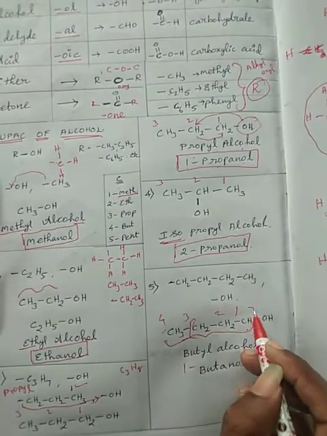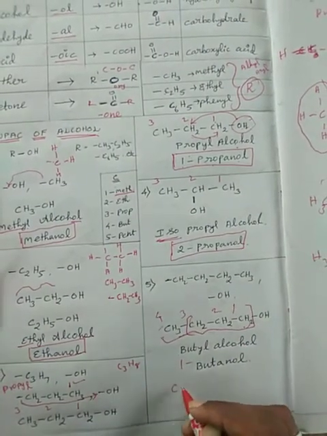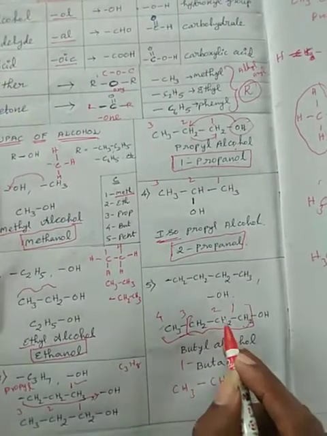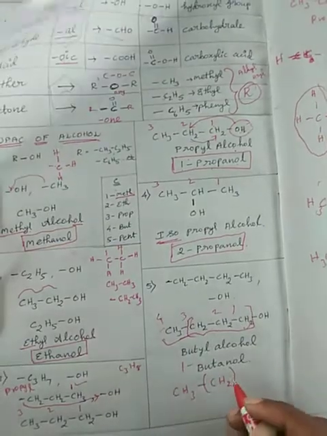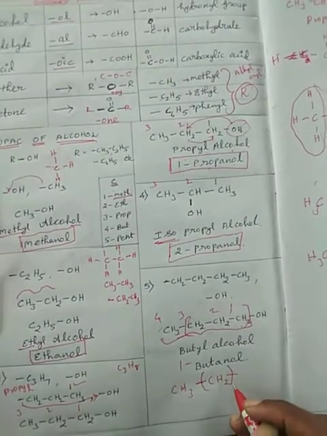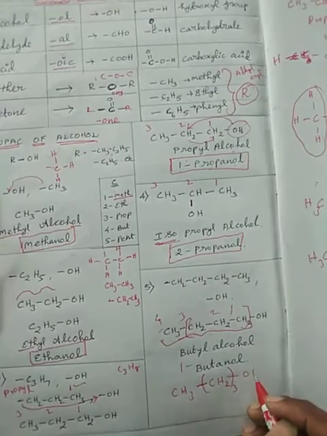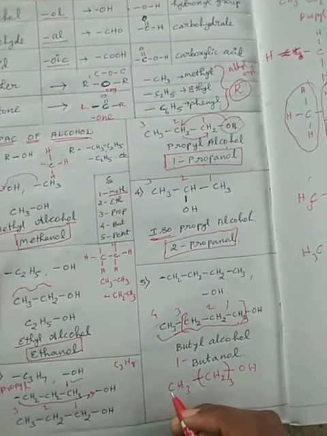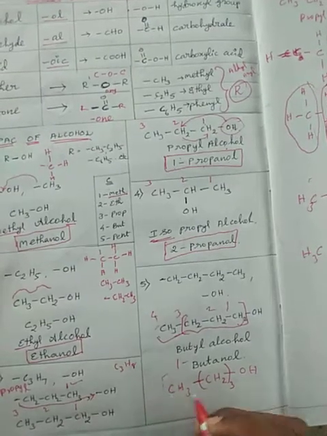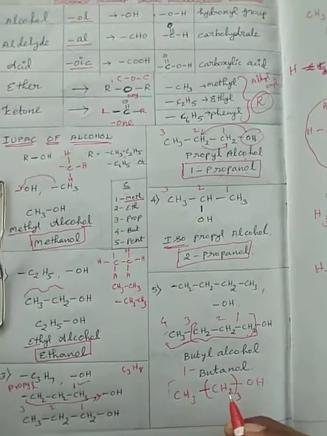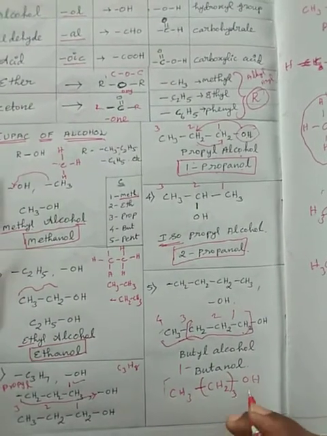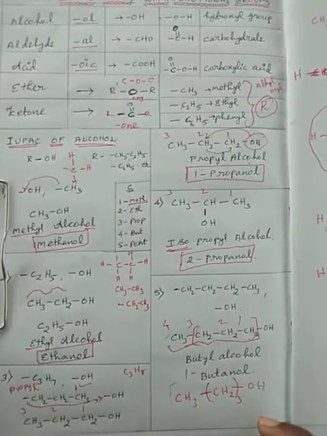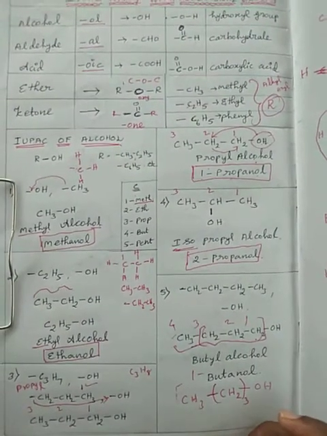The CH2 group is the remainder, so for example CH3 same like that. So how many times is the CH2 group? 1 2 3 times in the whole bracket, the bond is on the inner side. How many times? 3 times, and OH. So total 3 into 1 is 3 carbon plus 1 carbon, 4 carbon in the short form in your upcoming 11th standard book. You have the expanded form and like that the IUPAC name. Imagine most organic compounds, very short structure in your book, so very important.